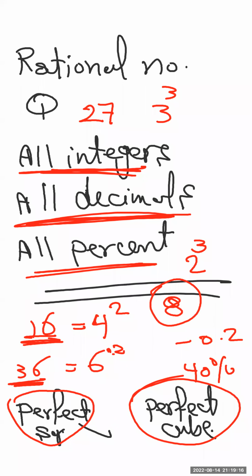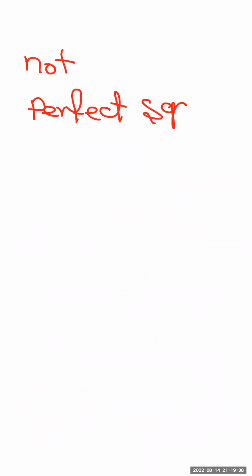Okay, now the second part, the main part of our lesson, which is about the irrational numbers. Simply, irrational numbers are the numbers which are not perfect squares, and also the numbers which are not perfect cubes.